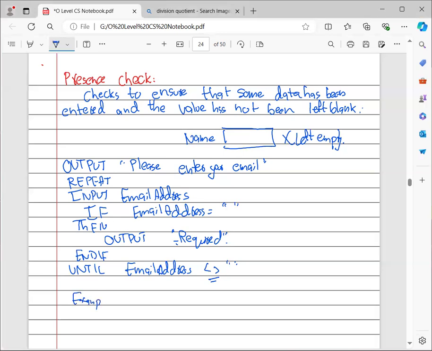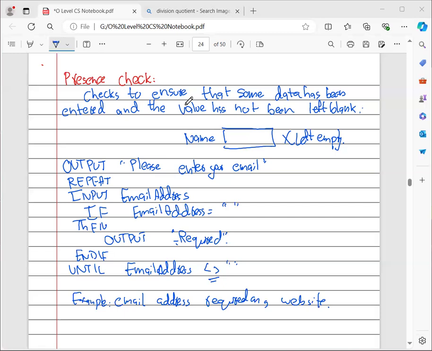Like, for example, email address required, I am giving an example, email address required on a website. So it should be filled. So this is how a presence check is used.